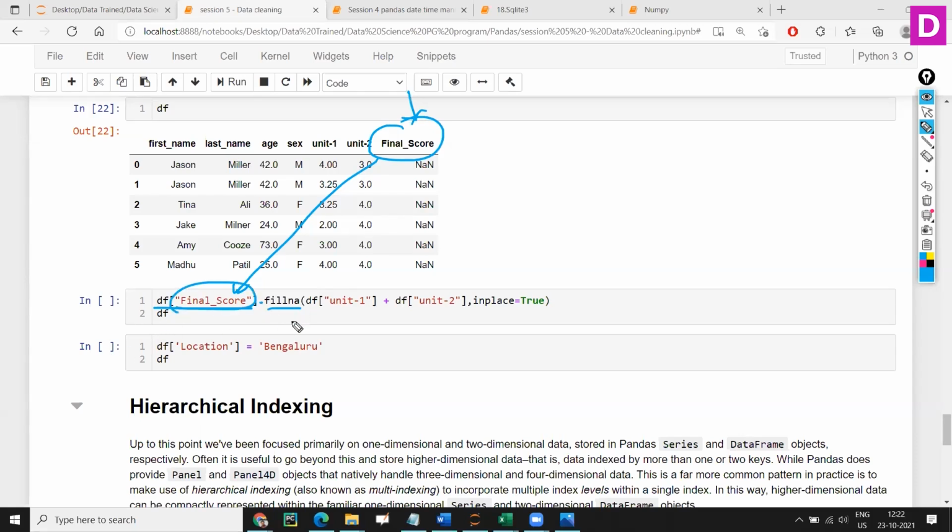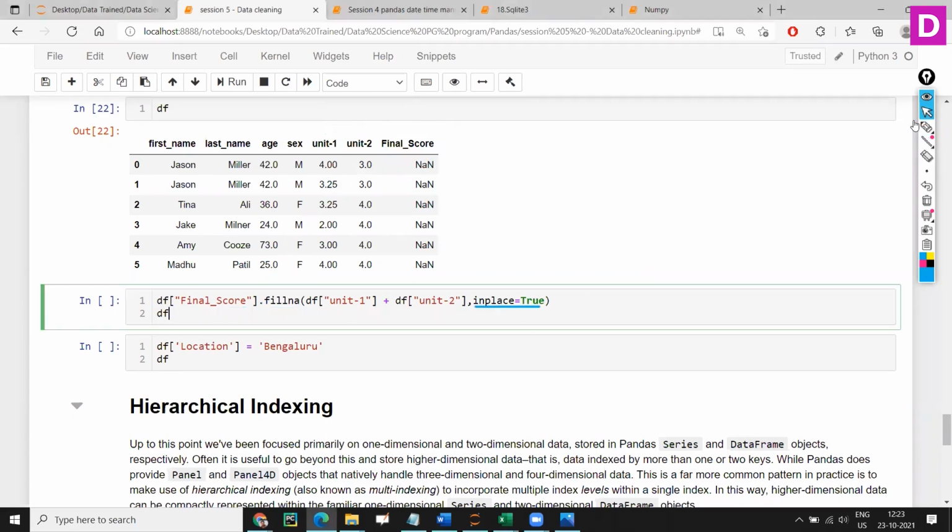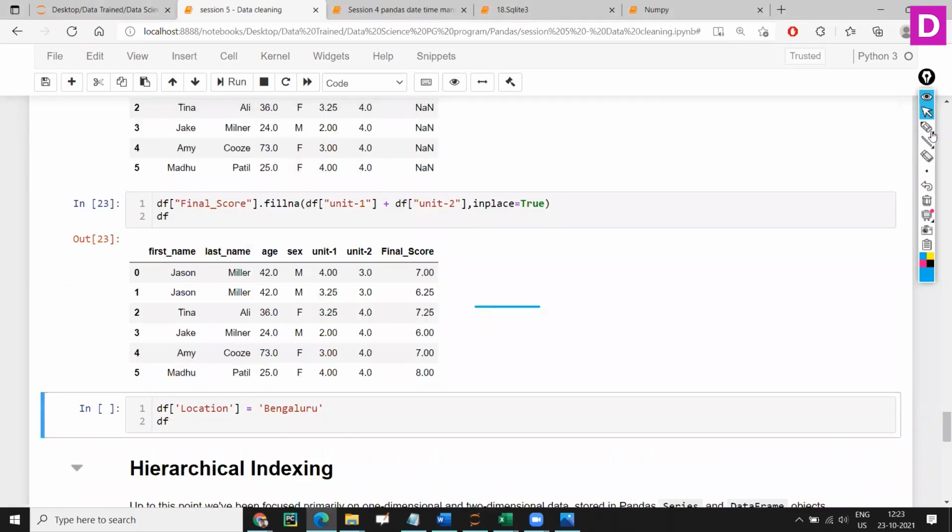What I want here is the total score, which means unit 1 plus unit 2. The idea is very simple: df unit 1 plus df unit 2. Take unit 1 and unit 2 marks and place them in final score. I'm saying inplace equal to true so that I can save this data permanently. Now our data is updated.